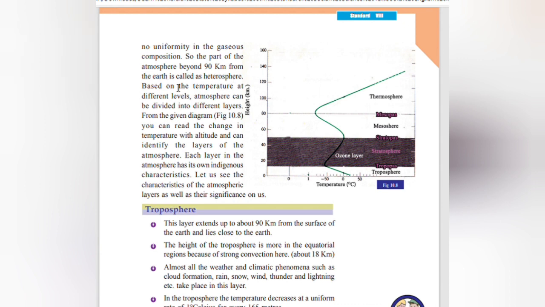Based on the temperature at different levels, the atmosphere can be divided into different layers. From the given diagram, you can read the change in temperature with altitude and can identify the layers of the atmosphere. Each layer in the atmosphere has its own indigenous characteristics. Let us see the characteristics of atmospheric layers as well as the significance to us.